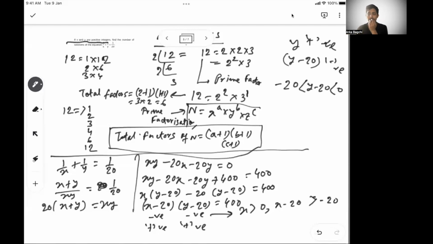So it will always fall between minus 20 and 0. So the absolute number is less than 20. Similarly, in the x's case, it will be less than 20.